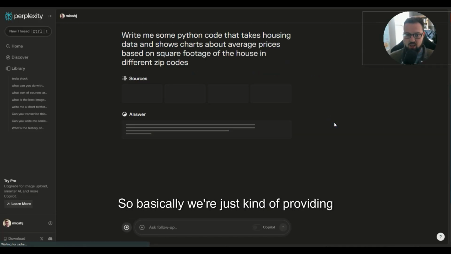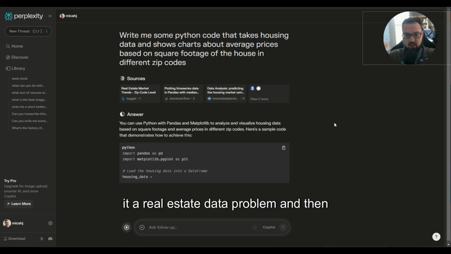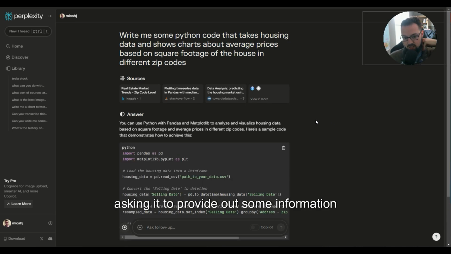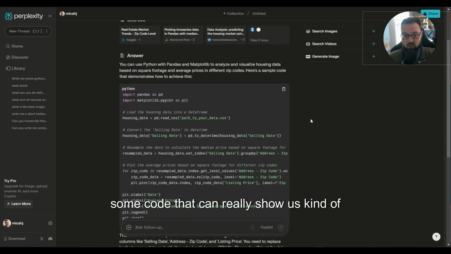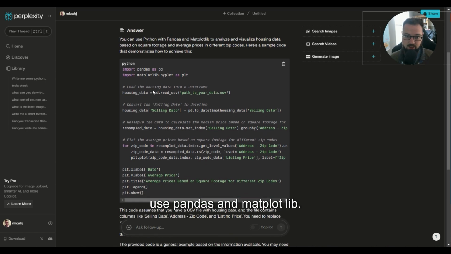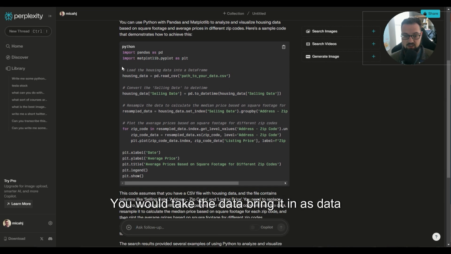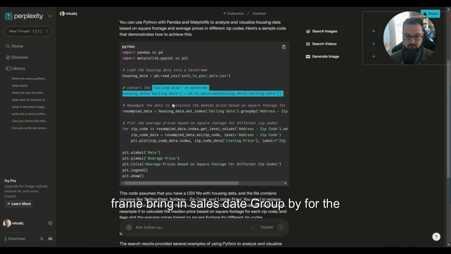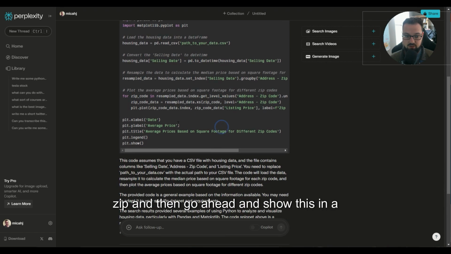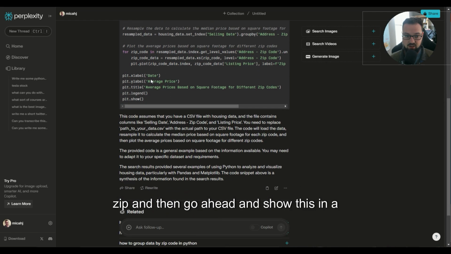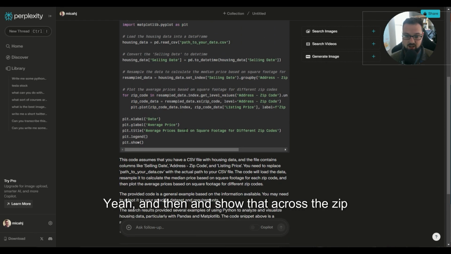So basically we're just kind of providing it a real estate data problem and then asking it to provide some information, some code that could really show us how to work with this data. So it's going and it's saying, hey, yeah, you can use pandas and matplotlib, and here's what you would do. You would take the data, bring it in as a data frame, bring in a sales date, group by the zip, and then go ahead and show this in a plot with the average price, and then show that across the zip codes, right?